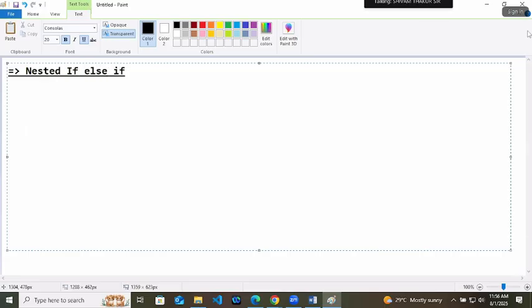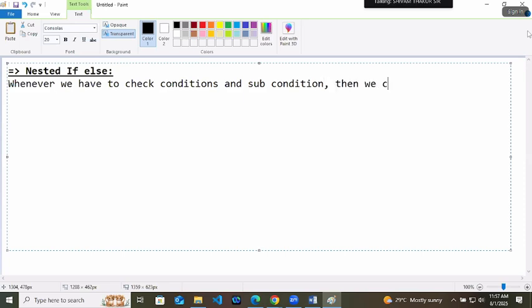Whenever we have to check conditions and sub conditions, meaning there is one condition and inside that there are other conditions, then we have to use nested if else.